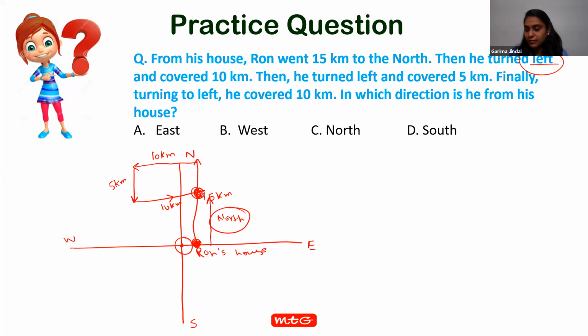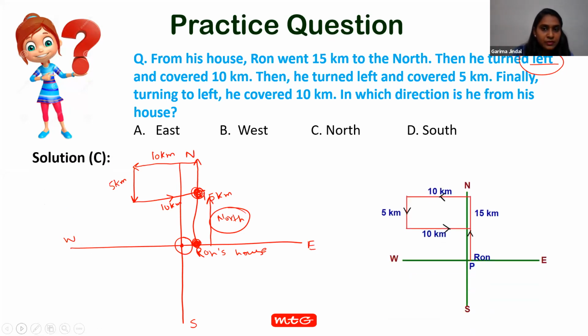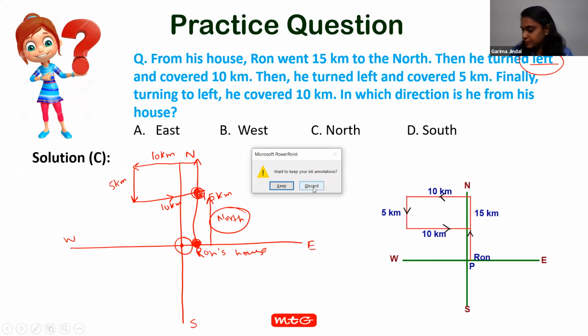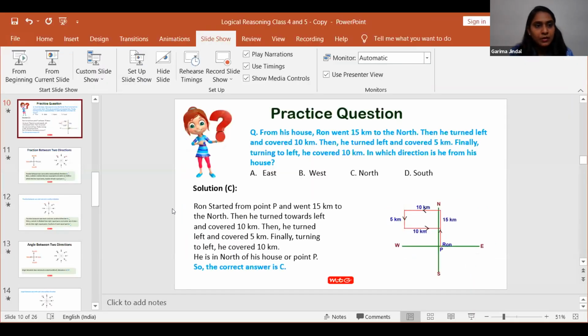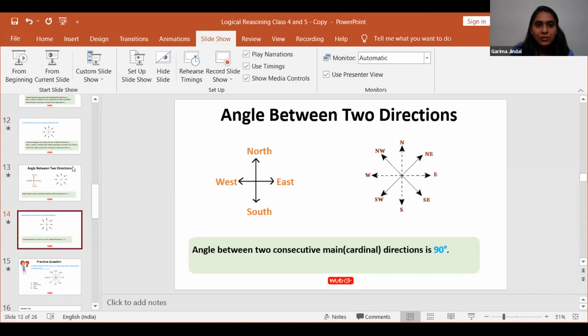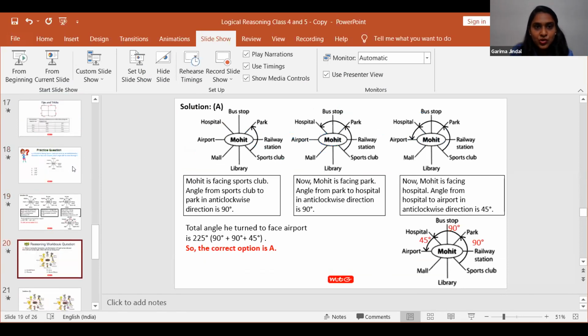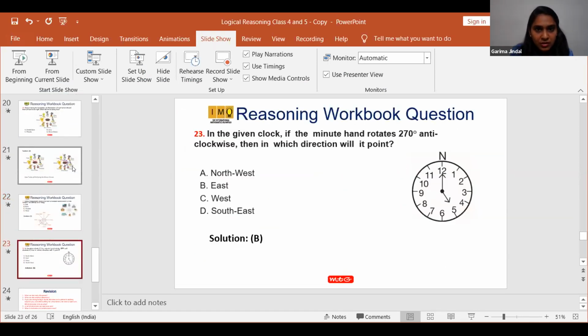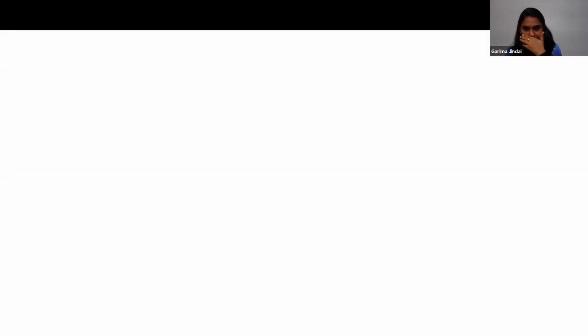And my last doubt was in the 23rd sum, where the minute hand will take a 270 degree turn. Wait, your last question on the 23rd sum. I will move to that question. Just stop me when I reach there. Okay, teacher. Teacher, this one. This one, this clock? Yes, teacher. Okay.